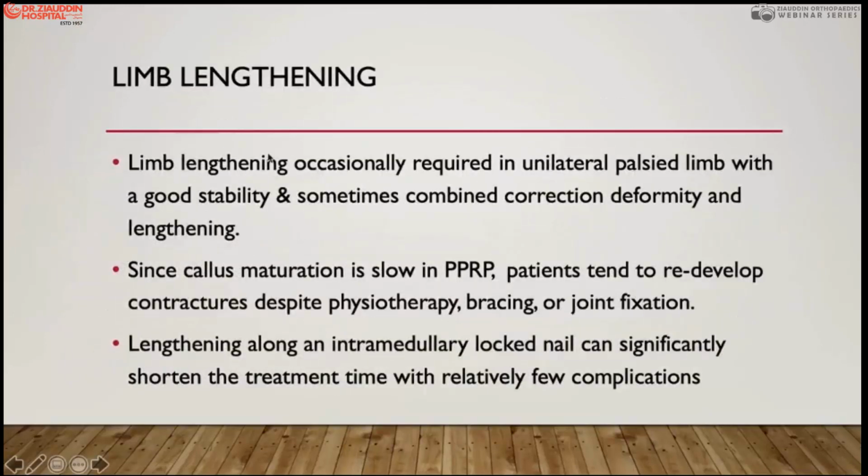Limb lengthening is very common, and we do it mostly with the Ilizarov method. When you do the Ilizarov method, you can achieve stability in the knee joint, at the hip, and in the ankle joint, while lengthening, with the same apparatus. But since callus maturation is slow, post-polio residual paralysis patients tend to redevelop contractures despite physiotherapy, bracing, and joint fixation. So it needs continuous exercise in physiotherapy and splints to maintain the normal joint which you have achieved, and the joint and the bone which you have lengthened.